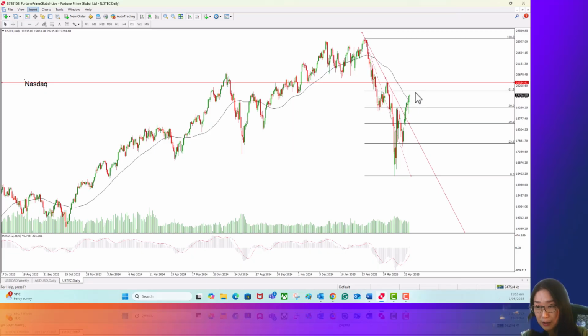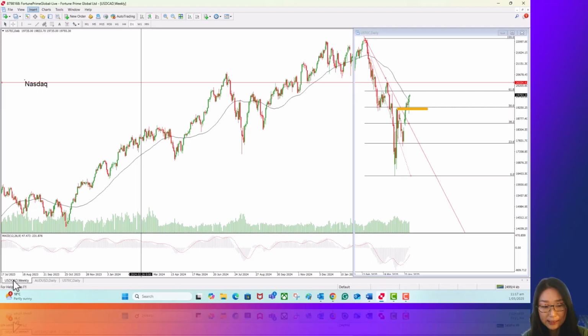So I think at this moment, Nasdaq would continue going up due to the strong earnings results from big tech companies. The next pivotal resistance level could be around the high in March, which is about 20,000 US dollars. And in the near term, the key support will be around the 50% Fibonacci retracement.